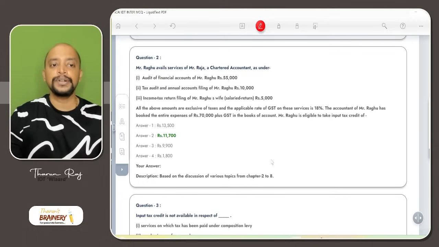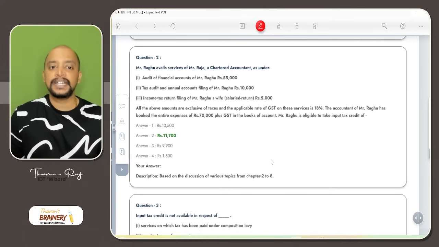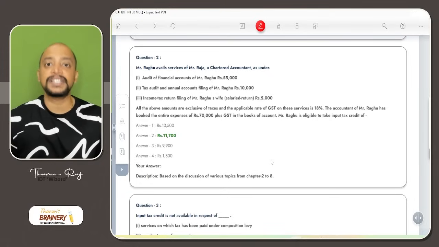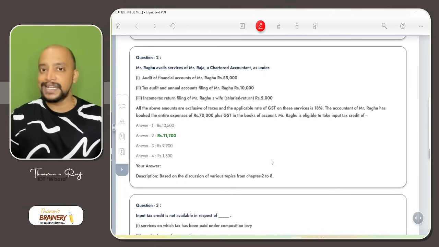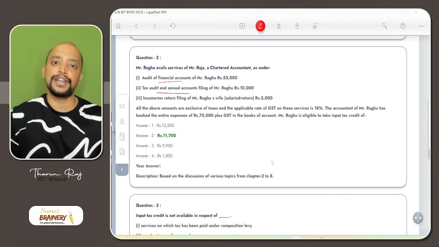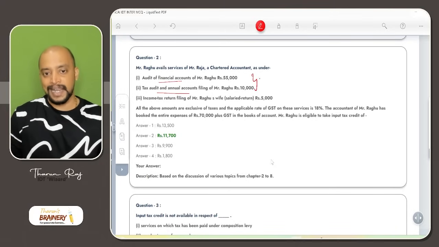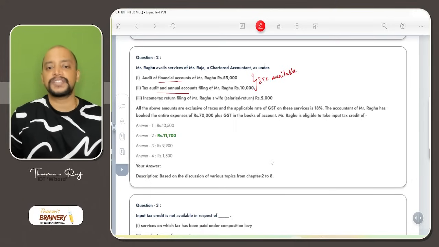Then question number 2, Mr. Raghu avails service of Mr. Raja, a chartered accountant, for audit of financial accounts of Mr. Raghu, tax audit, and income tax return filing of Raghu's wife. The income tax return filing of Raghu's wife is a personal expenditure, so we cannot take ITC with respect to that. But the audit of financial accounts, tax audit and annual account filing are related to the course or furtherance of business, and we don't have any blocked credits. So ITC can be availed. Whereas on this 5,000 rupees, ITC is not available.